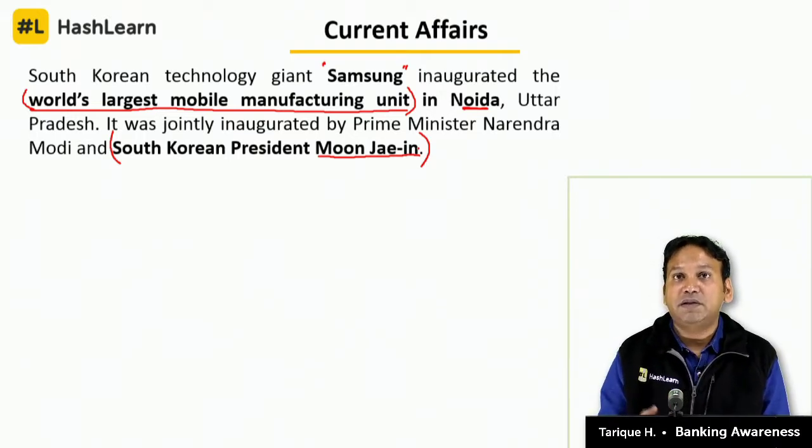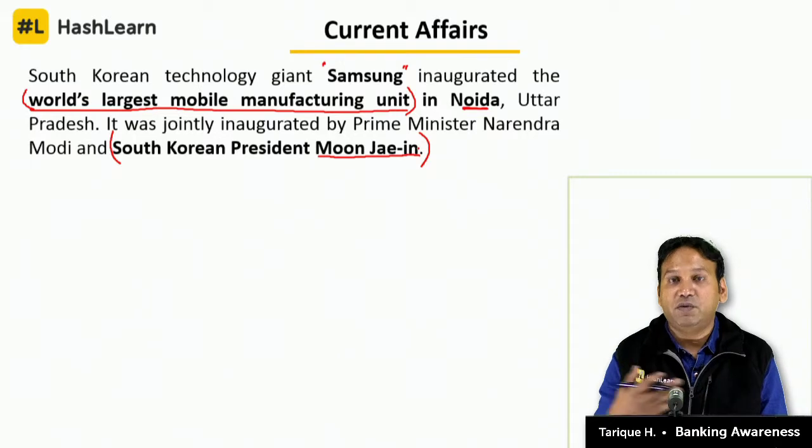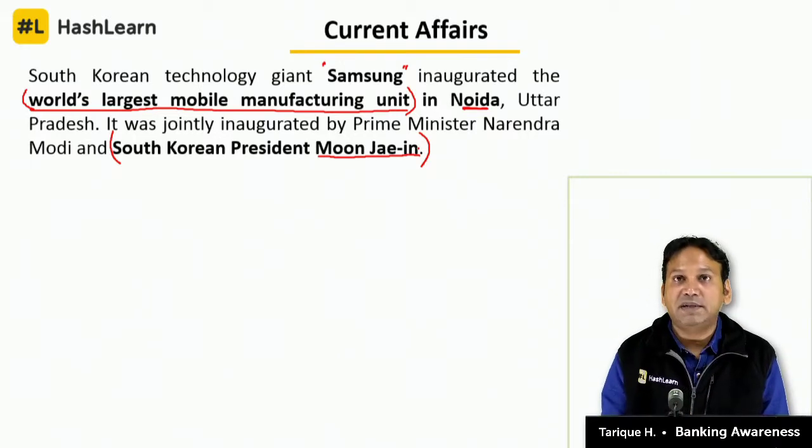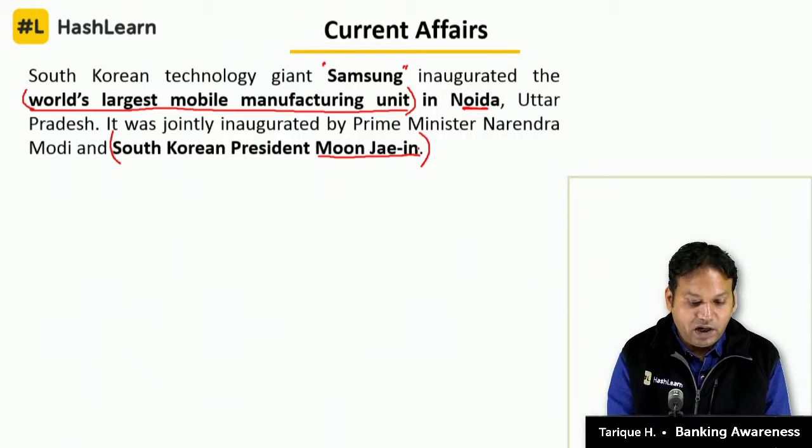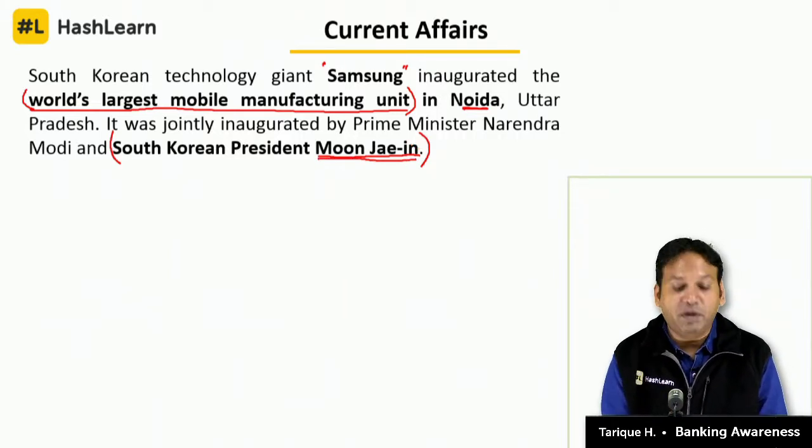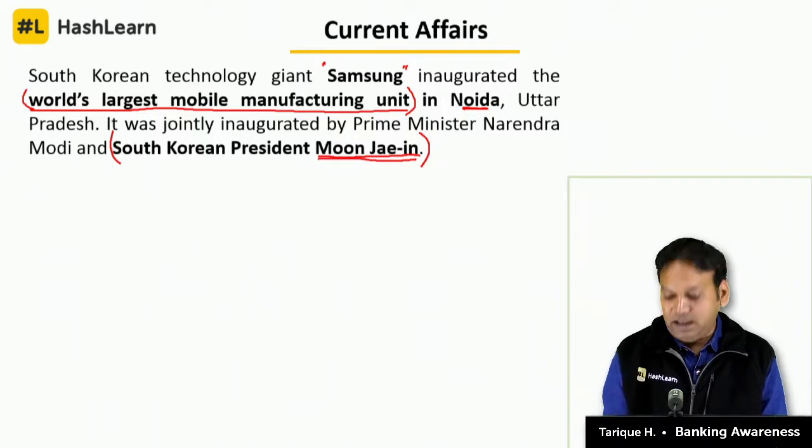ठीक है, जैसे शिंजो आबे और मोदी जी के बीच में भी काफ़ी बात हुई थी. He came to India and recently Prime Minister Modi went to Japan. So who is the Prime Minister of Japan? The answer would be Shinzo Abe. So any foreign diplomat, important diplomat or president, prime ministers who come to India, they become important for you in the examination. So who is the South Korean president? Moon Jae-in.